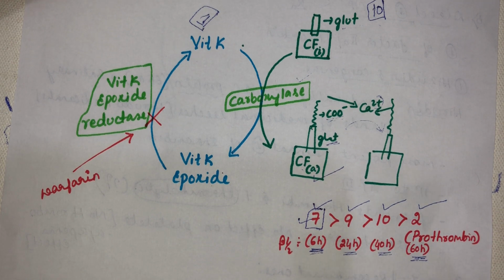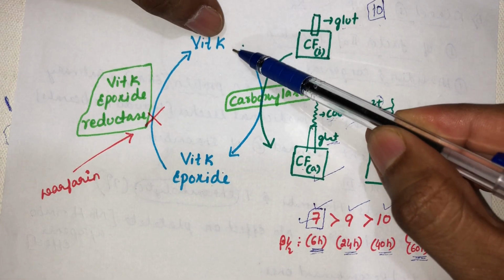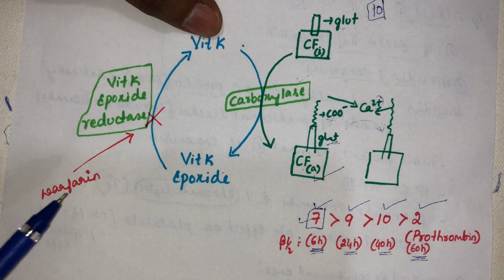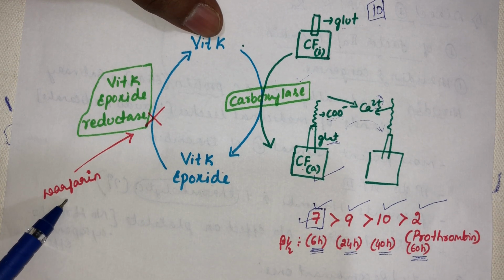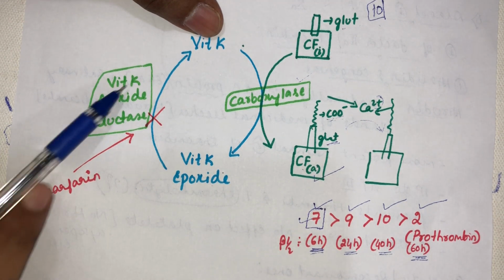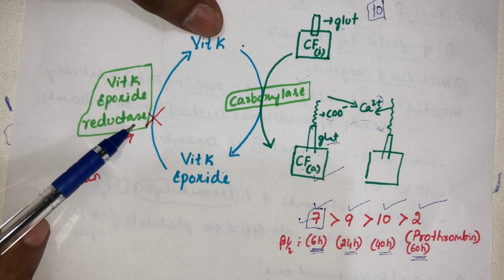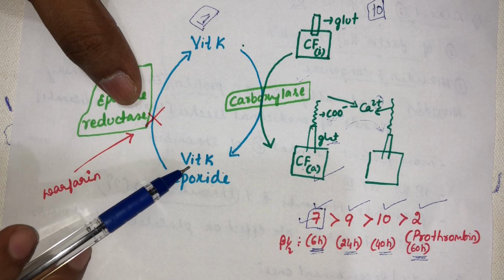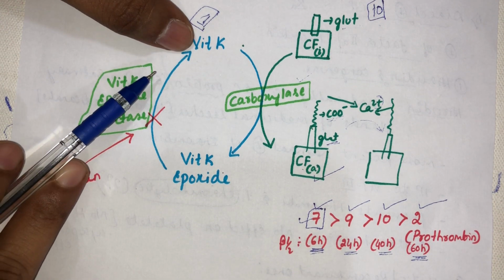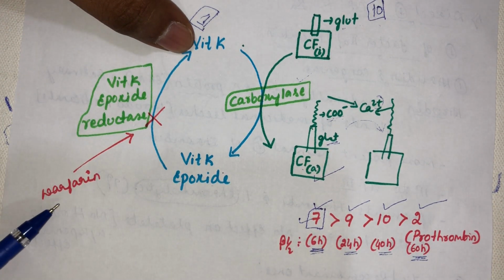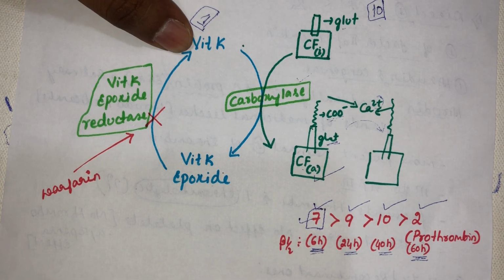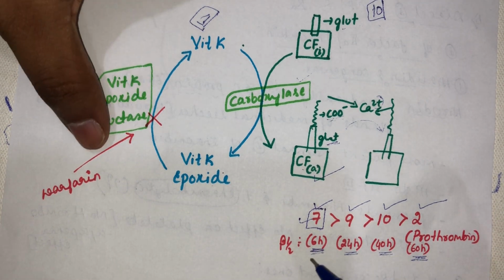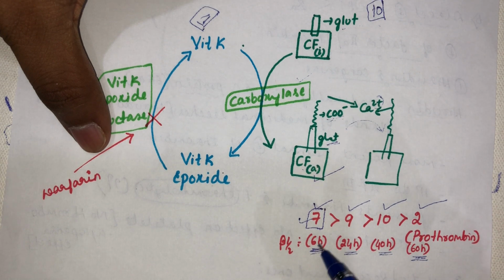Why like that? Before that, I forgot to tell you, what is the action of warfarin? Warfarin is going to inhibit this vitamin K epoxide reductase enzyme. By inhibiting this enzyme, there will be no reconversion of vitamin K epoxide back into vitamin K. That is the action of warfarin or any coumarins. Now we shall see what is the onset of action of warfarin. The onset of action will be 6 hours.